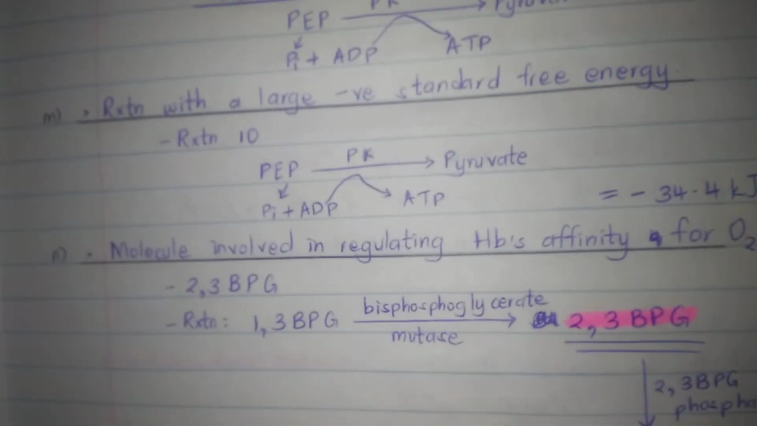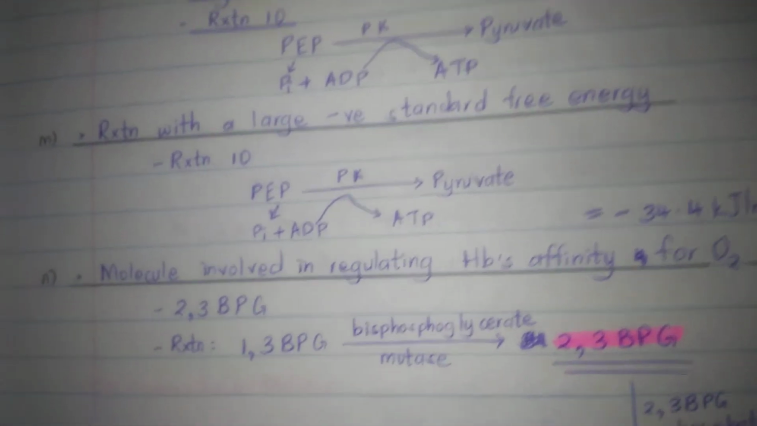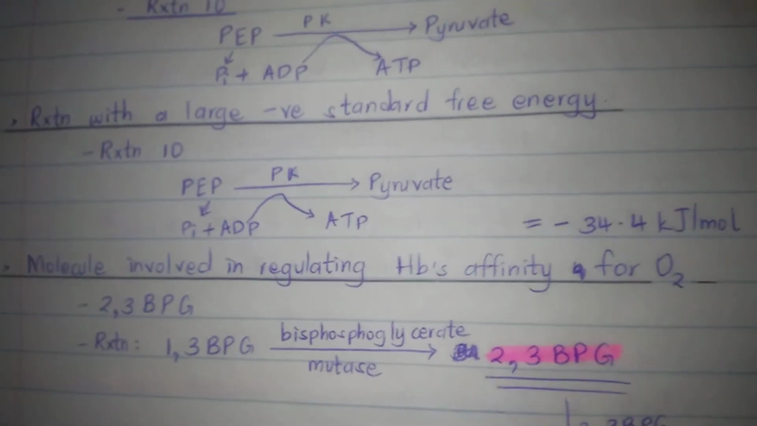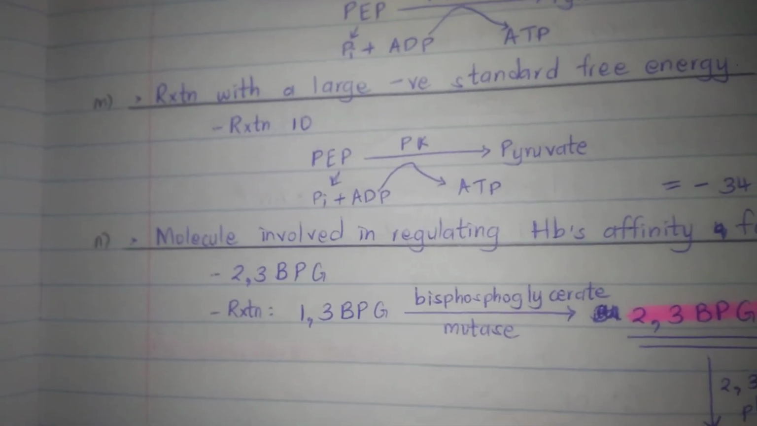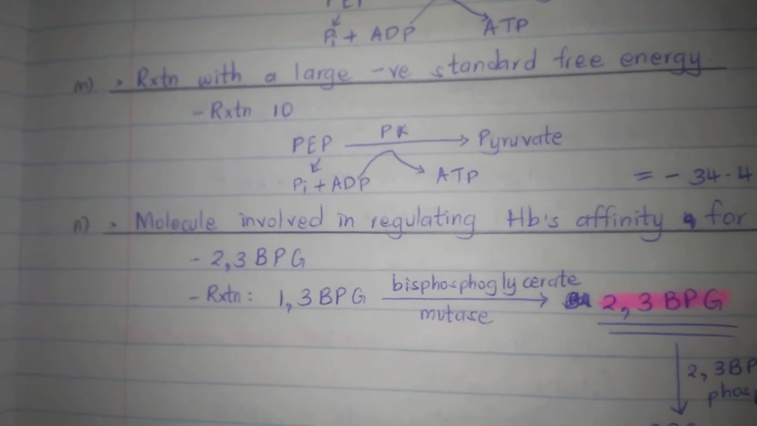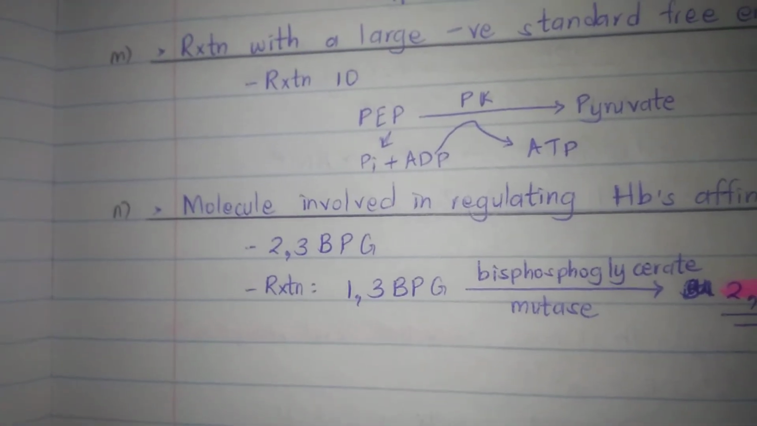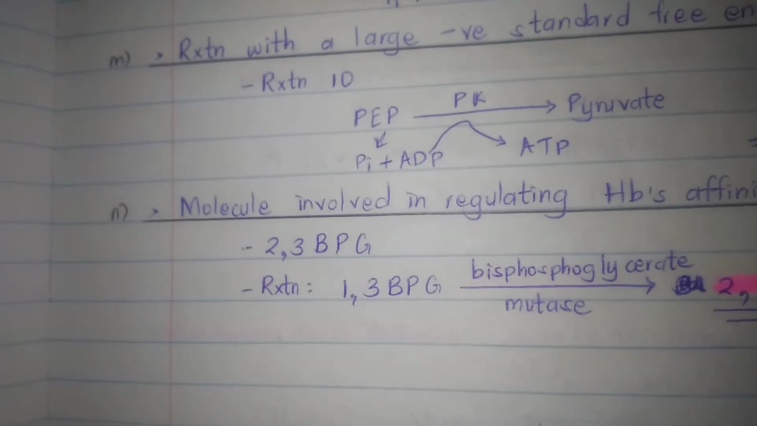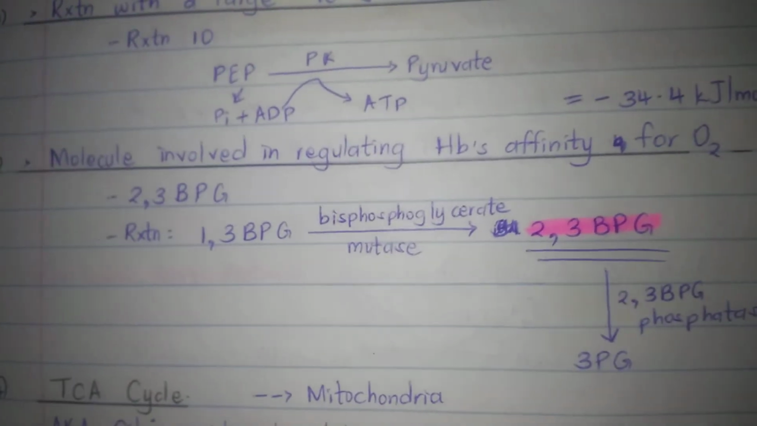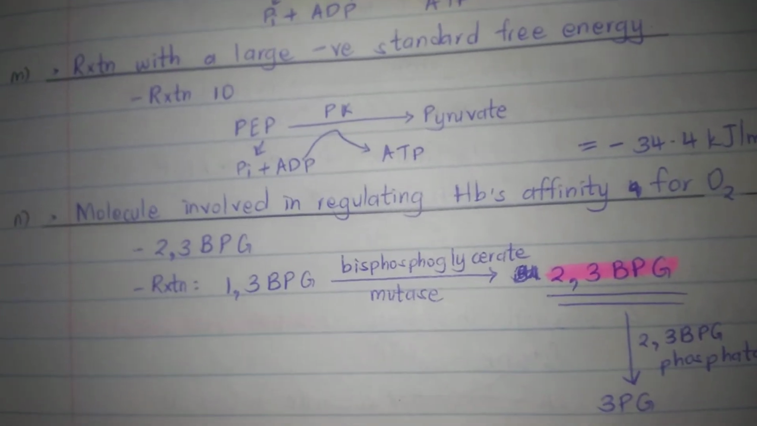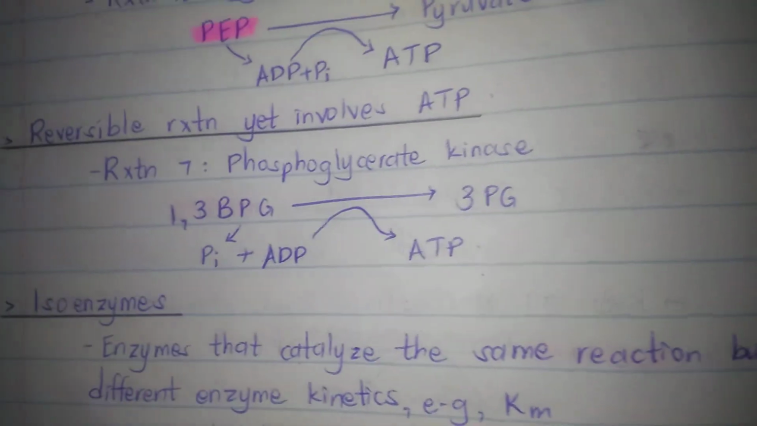The last question we have here for glycolysis would be, which molecule is involved in regulating hemoglobin's affinity for oxygen? Which molecule in glycolysis is involved in regulating hemoglobin's affinity for oxygen? This would be 2,3-bisphosphoglycerate, and if you're wondering how we got 2,3-bisphosphoglycerate from glycolysis, this is the reaction. Before we discuss the reaction, we can talk about 1,3-bisphosphoglycerate, which is reaction number 7.